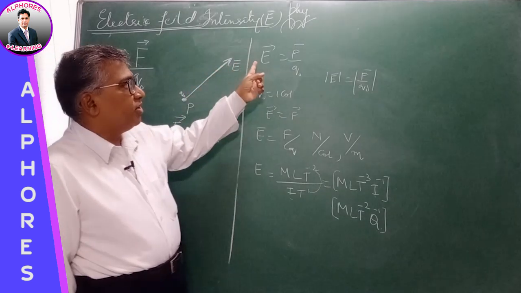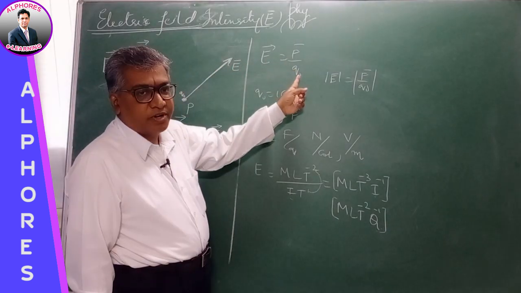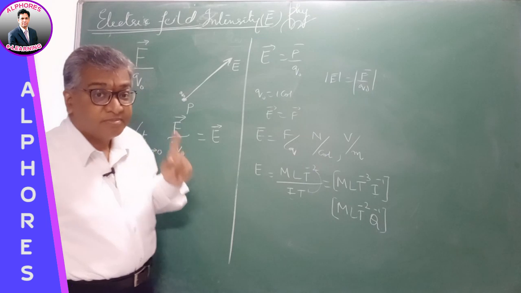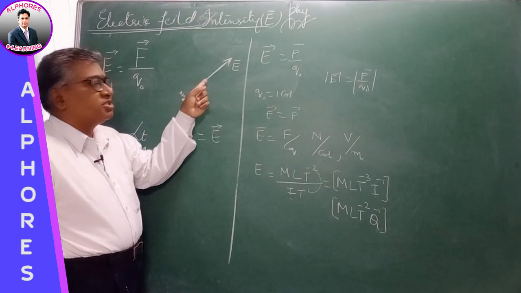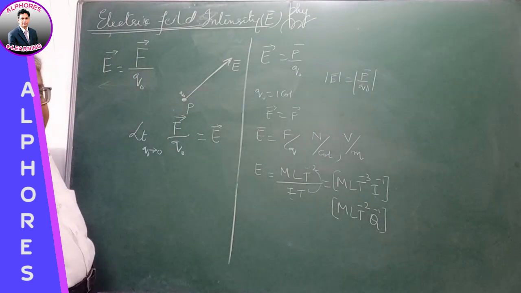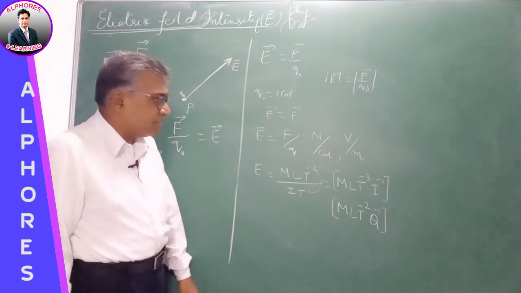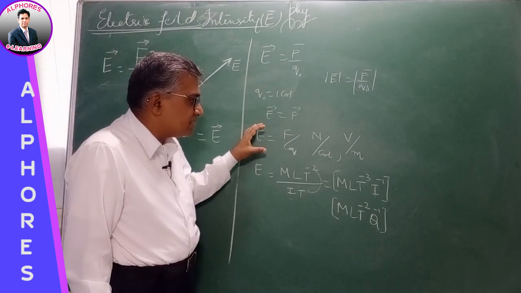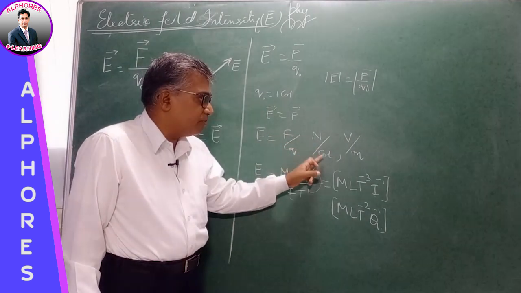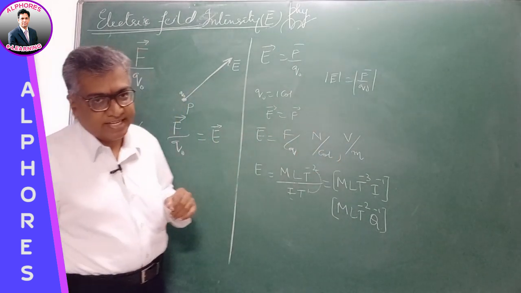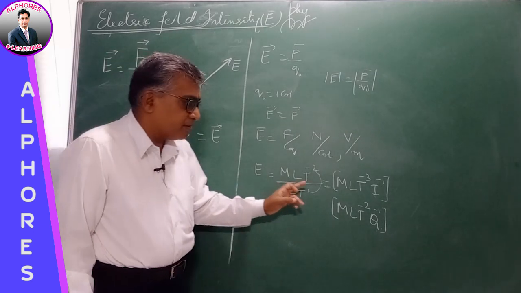Definition. Formula: E bar is F by Q bar. Magnitude: mod F by Q. Direction: the direction in which the positive charge would tend to move in the electric field. Now, that is the direction of the electric field. Now units, it is either Newton per Coulomb or volt per meter in SI system, and its dimensional formula, if